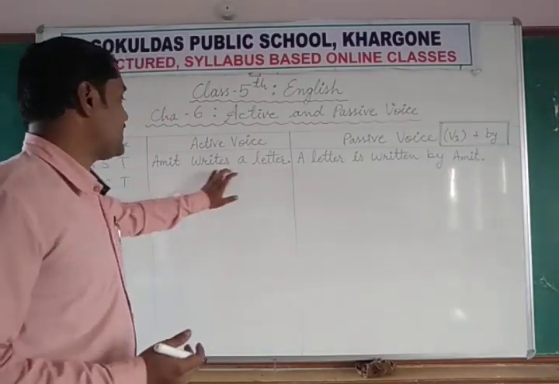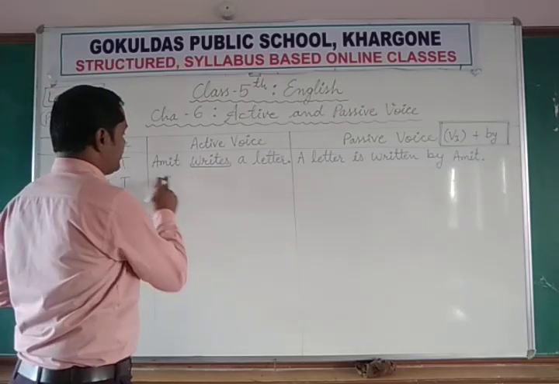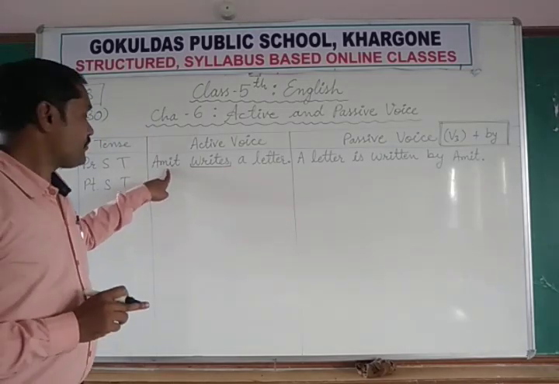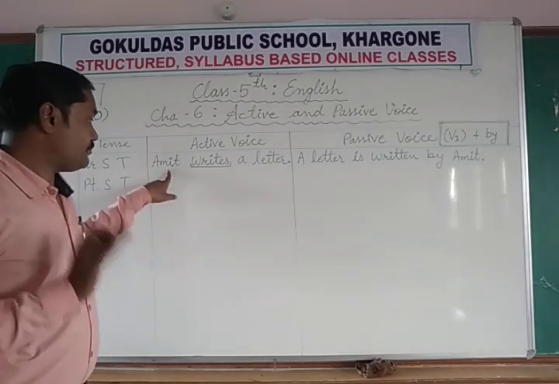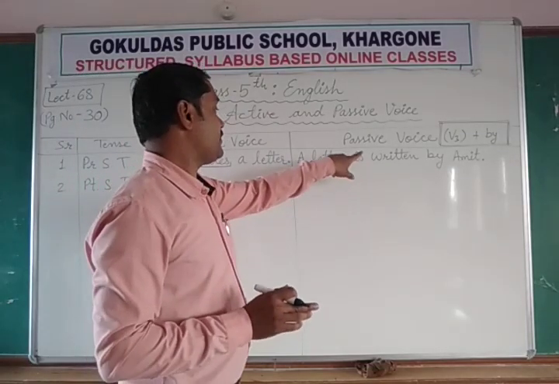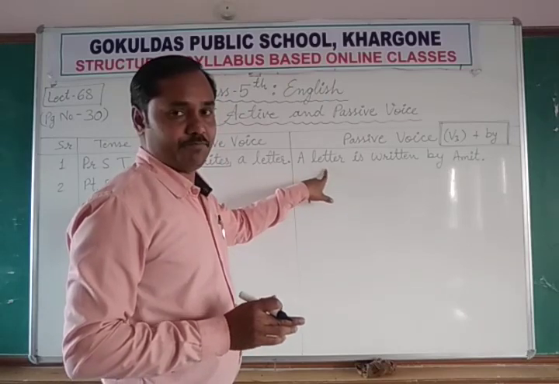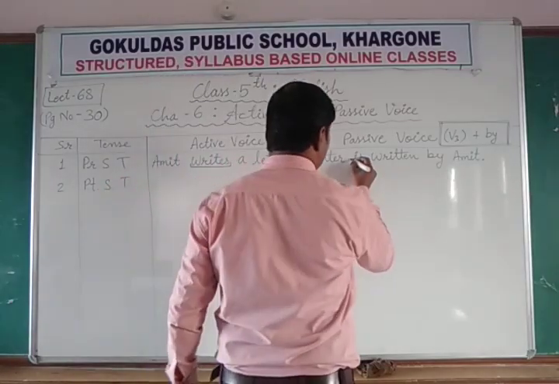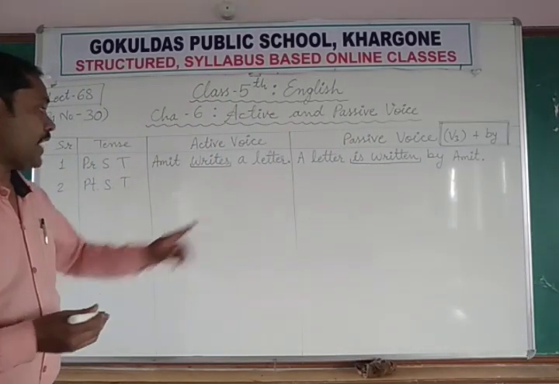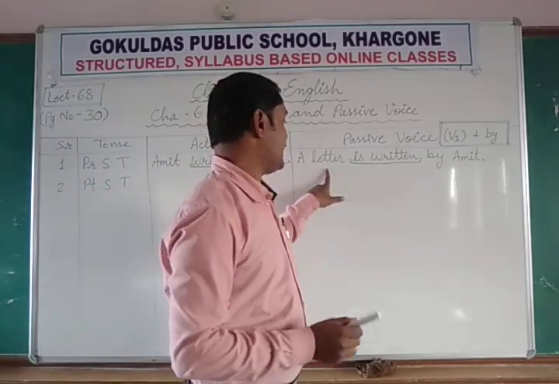Just like Amit writes a letter. Here the verb is writes. Amit is the doer of the action, which means he is the subject, and a letter is the object. Now in passive voice, the object a letter becomes the subject, and this is the passive form of the verb. Writes becomes is written, because letter is singular.